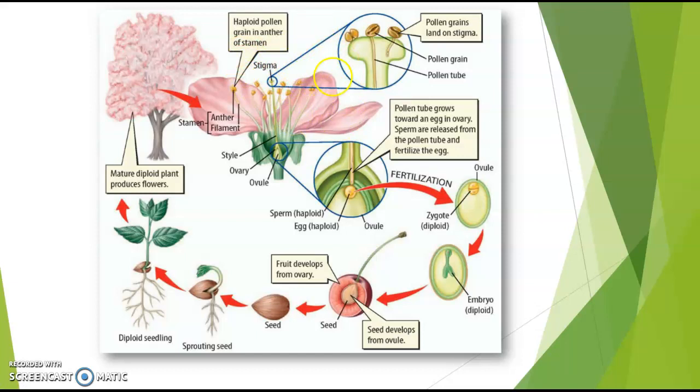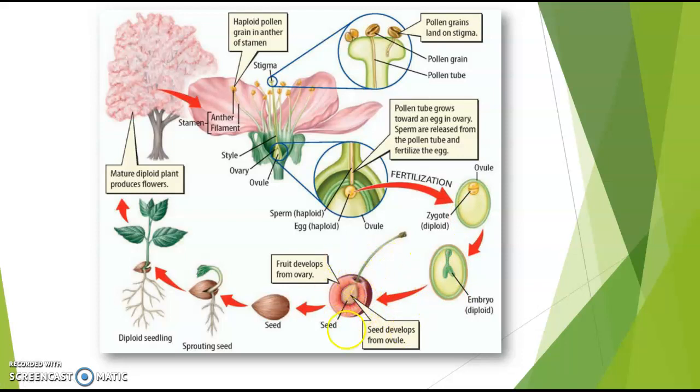And when the pollen mixes with the female structure, that's where a seed will grow. So the pollen will go all the way down to the ovule, and fertilization will happen, where the sperm and the egg join to make a zygote, which is a fertilized egg. An embryo will develop, and then the seeds develop from the ovule.